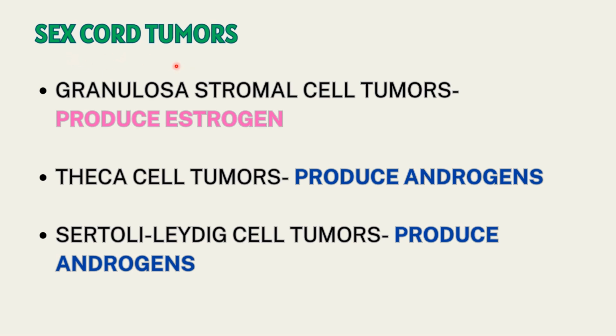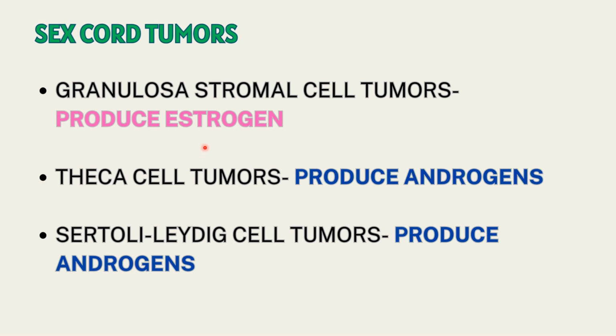Now coming to the histological subtypes of sex cord stromal cell tumors. First we have granulosa stromal cell tumors. Granulosa cell tumor is the most commonly encountered sex cord tumor. They secrete estrogen, hence are associated with abnormal uterine bleeding, postmenopausal bleeding, and endometrial hyperplasia. So excessive estrogen, we have already discussed in the topic of endometrial cancer. Excessive estrogen leads to endometrial hyperplasia, which leads to all kinds of menstrual problems.